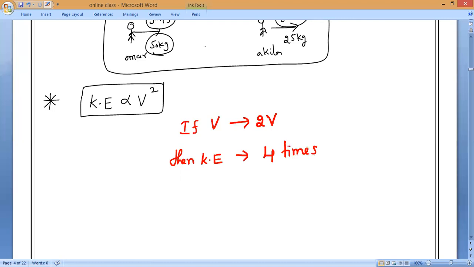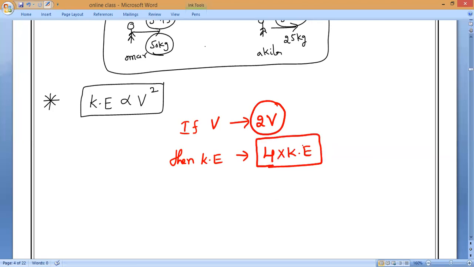Sir, can you derive it? No, I will explain with an example. It is 4 times the initial kinetic energy. If velocity becomes double, kinetic energy increases how many times, guys? 4 times.